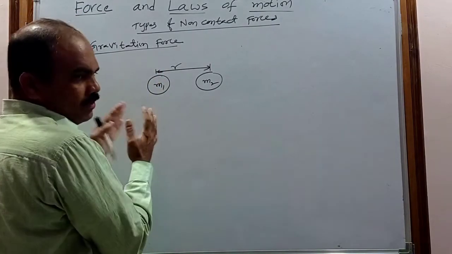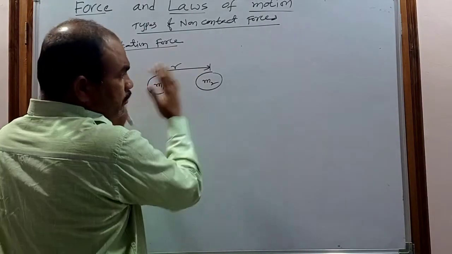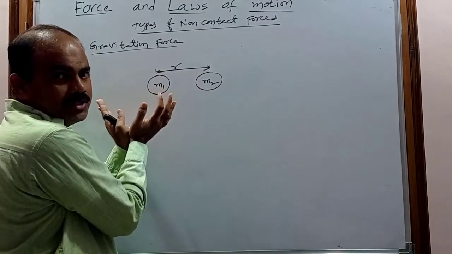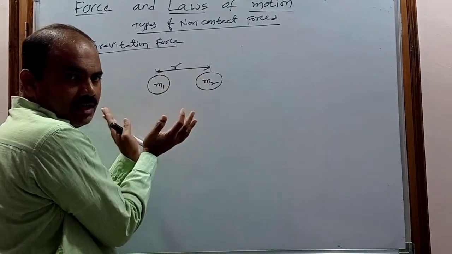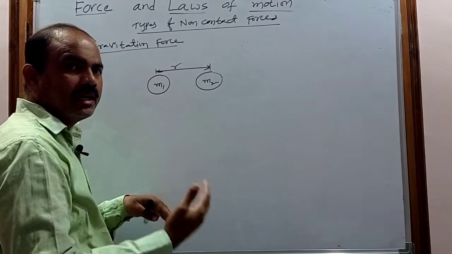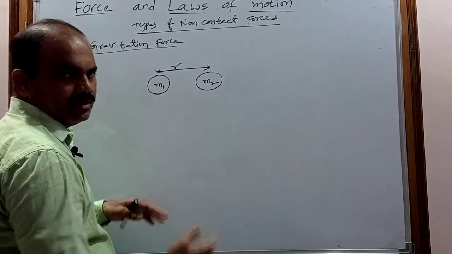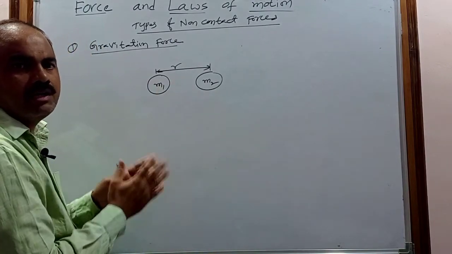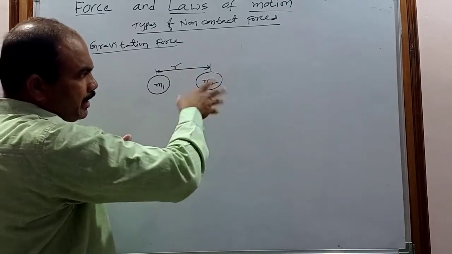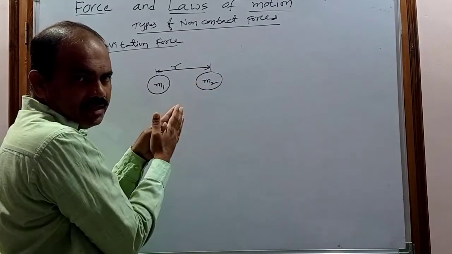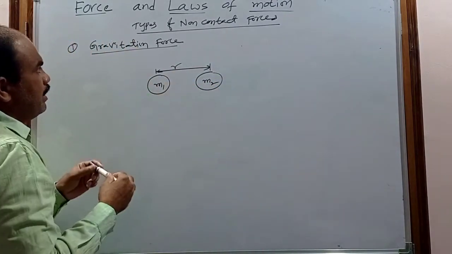So this force is developed because of creating the field. Field is nothing but the space around the object, the space around the object up to which it can apply some force on another object. So that space will be called as what? Field. And by creating their own field, they can exert some force on each other. So that type of force will be called as gravitational force.